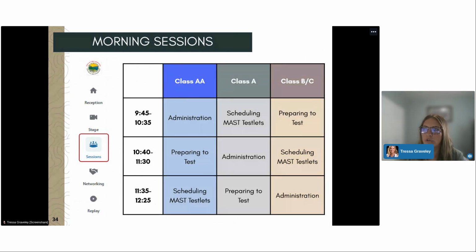You will go to preparing to test from 10:40 to 11:30, and then 11:35 to 12:25, you will participate or attend the scheduling MAST testlets.